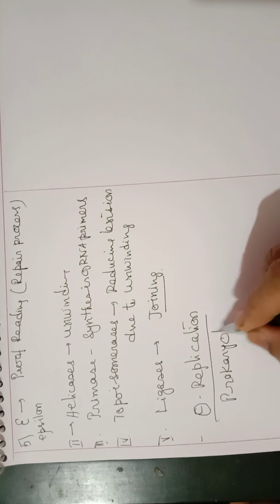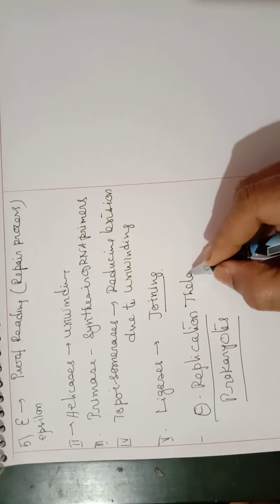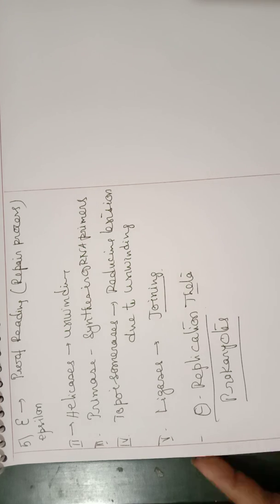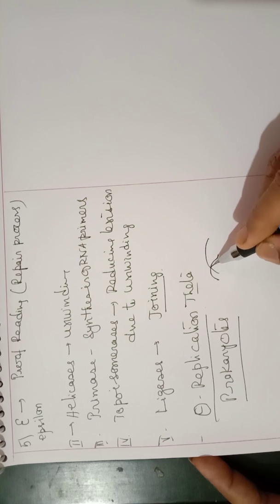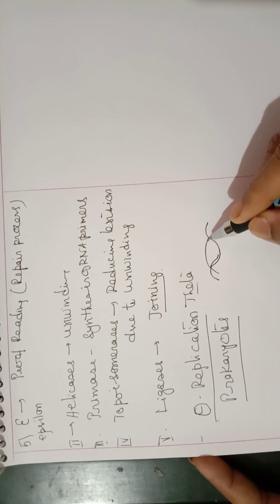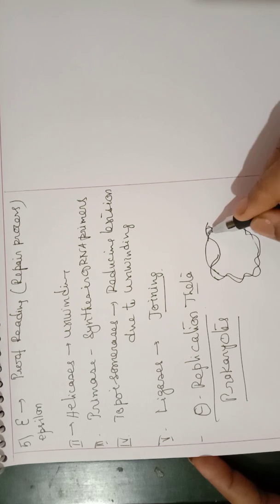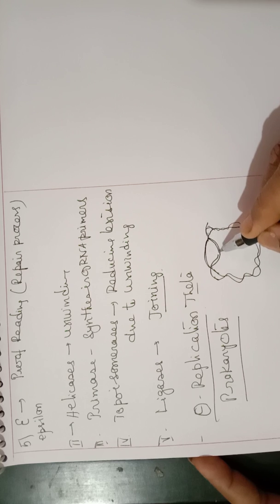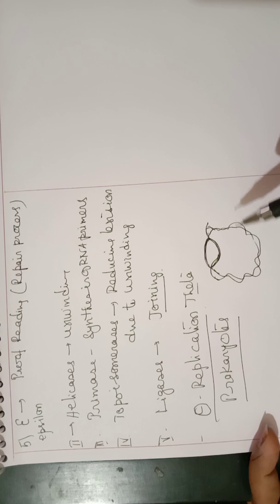Because in prokaryotes, suppose this is circular DNA, when the circular DNA opens at the point of origin of replication, a bubble is formed and the entire circular DNA gives the appearance of theta.